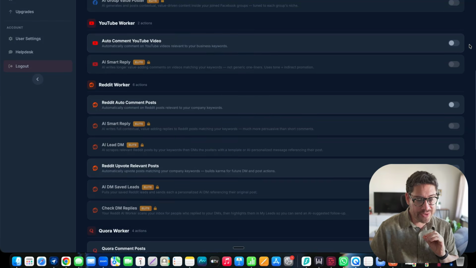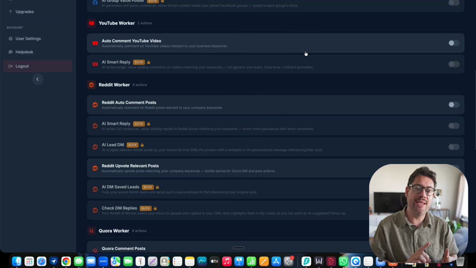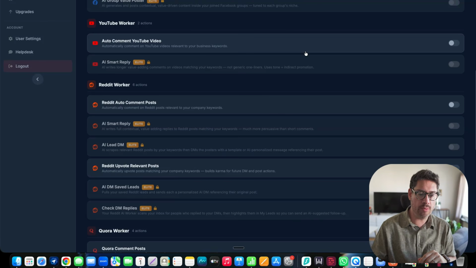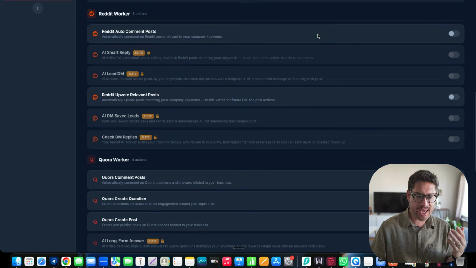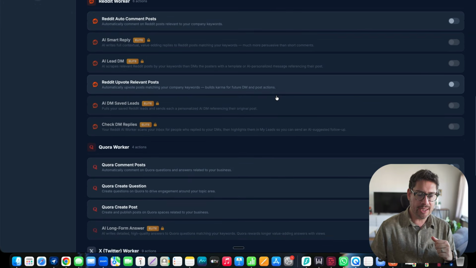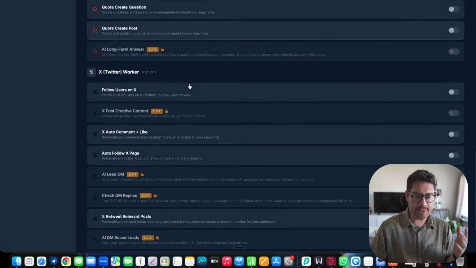But this app has not been created to create videos. It's using the auto comment feature inside YouTube, which is also really good. It's a great source of traffic. And this software is automatically going to comment on YouTube videos that are relevant to whatever you want to promote. Okay, pretty cool stuff. The Reddit worker also has the Reddit auto comment posts. It has Reddit upvote relevant posts. Pretty cool stuff. The Quora as well. And then we have Twitter.